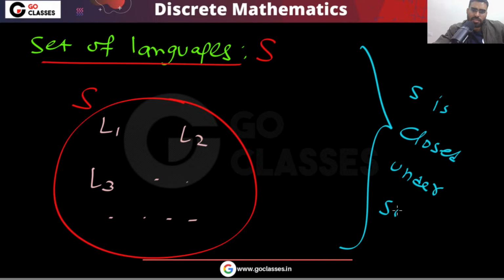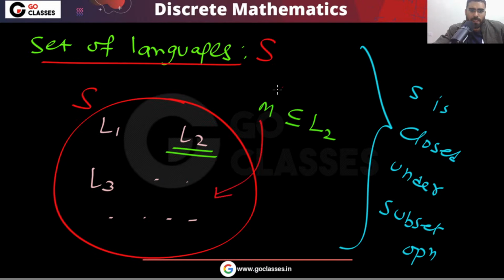Under subset operation. What does that mean? That means that if L2 is here, then its subset is also here. Let me assume that this M is a subset of L2. Then this M must be here. Clear? So if this L is here, then its subset also must be here. Very simple. If some language is here, then its subset also must be here.